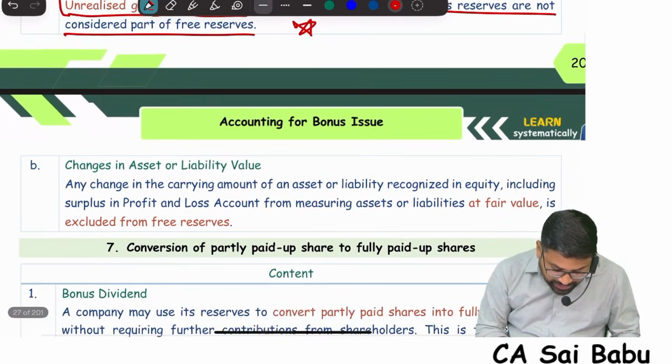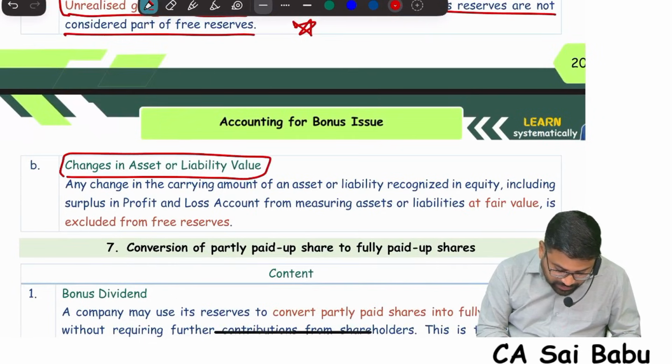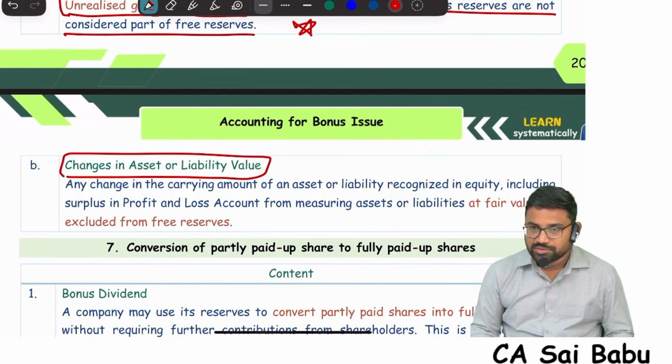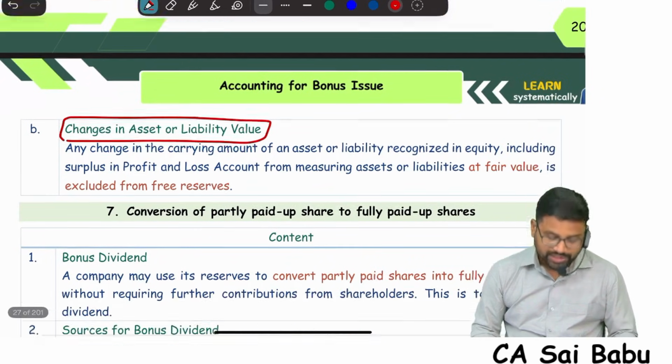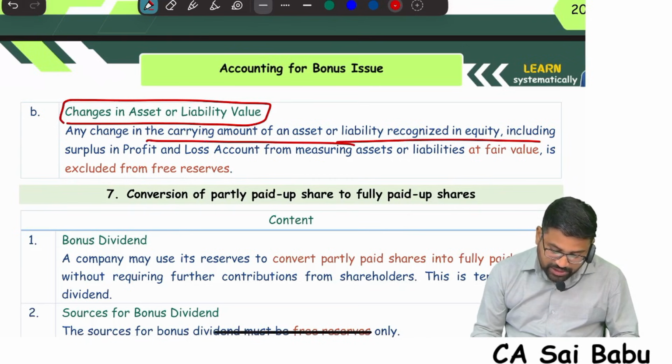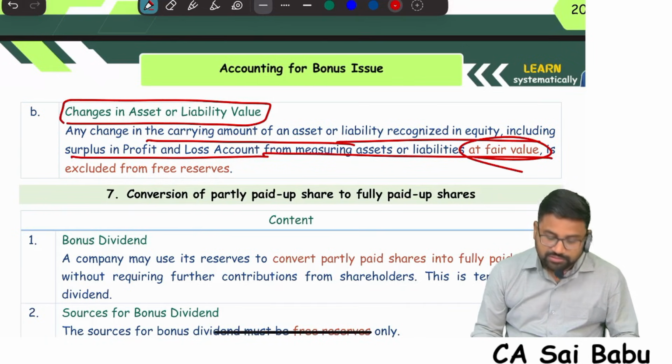And also, sir, any change in asset or liability value. Suppose the company has made any change in the asset value or liability value. Because of that, any revaluation gain, any gains that arise, are also not free reserves. Any change in the carrying amount of assets and liabilities recognized in equity, including any surplus or loss from measuring assets and liabilities at fair value.